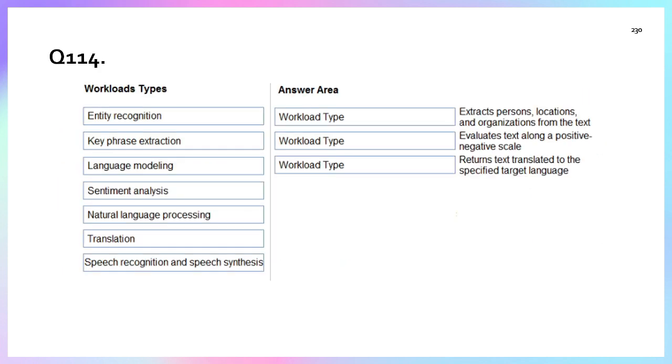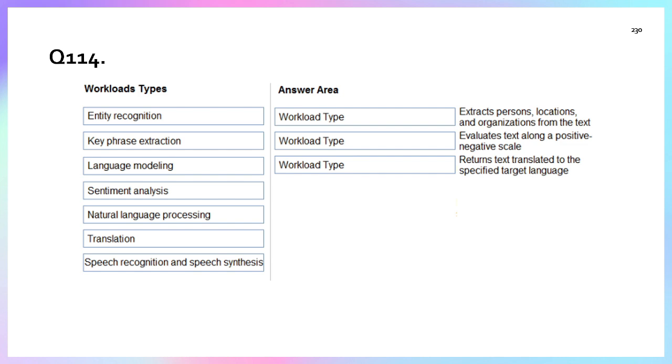Question number 114. In this question, there are workload types and an answer area. We have three statements, and for each statement we need to decide which workload type relates to it. The first statement: extract person, location, and organization from a text. The options are entity recognition, key phrase extraction, language modeling, sentiment analysis, translation, speech recognition, and speech synthesis.